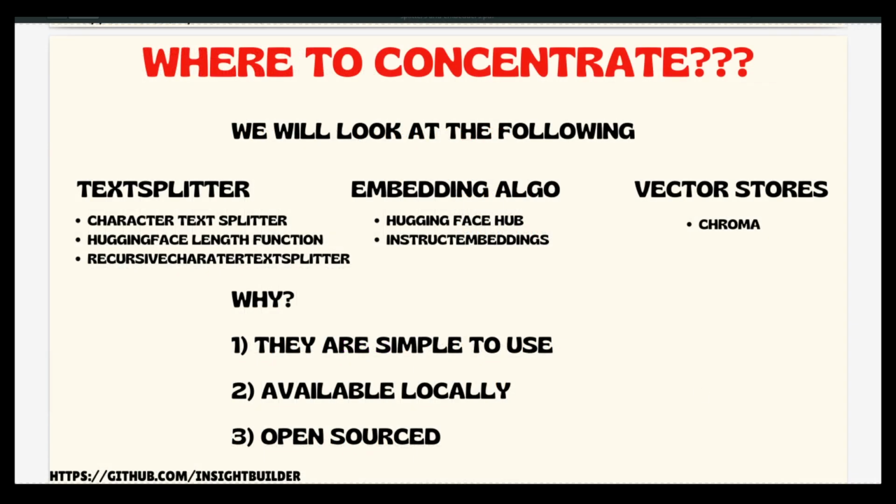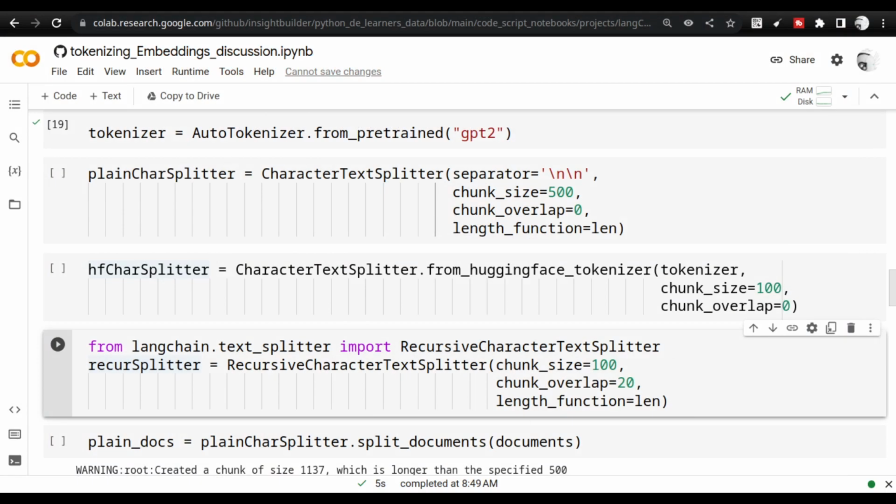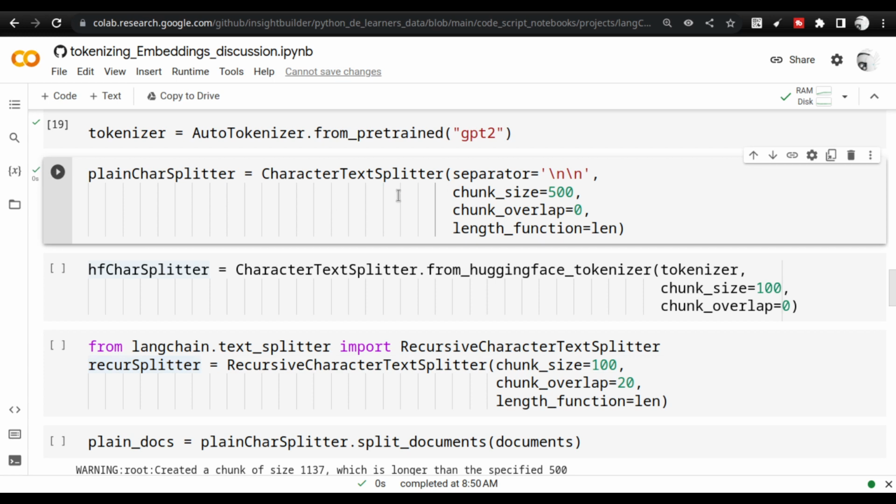I told you, right, I will be using three different splitters. So this is the plain character text splitter, and I will be using Hugging Face tokenizer to split the characters, and I will be using recursive character splitter. So you will see how these things work. Let us go back to the browser. Let us first execute the plain character splitter. This is creating the instance of the character text splitter object. This is not doing any activity right now.